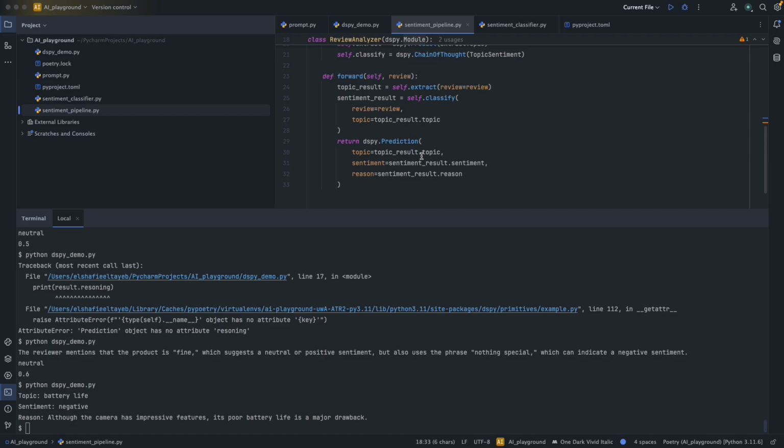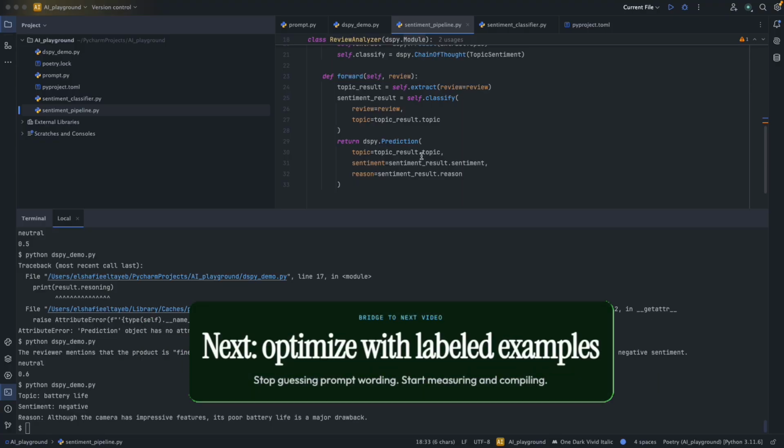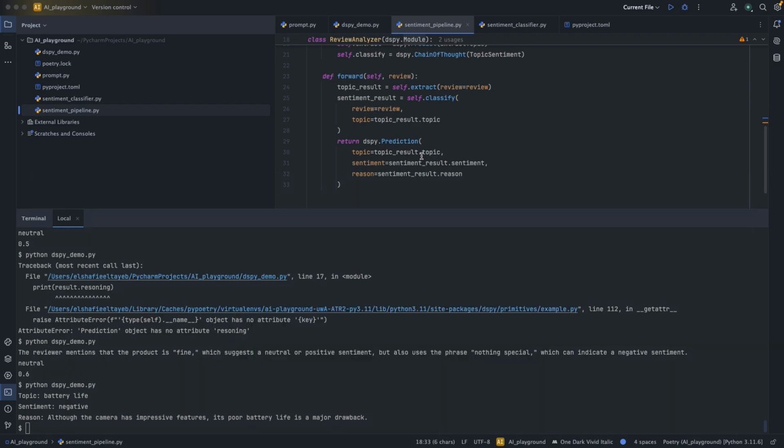Every prompt you have ever written by hand, you guess that "think step by step" could help. You guess that putting examples before the question is better than after. DSPy has an optimizer called the Teleprompter that actually tests these things against your data and picks what works. We didn't cover that today because it needs labeled examples to optimize against, but that's the next level. The mental model shift is: stop thinking about prompts as the things you ship, think about them as a compiled artifact. You write a program, DSPy writes the prompt.